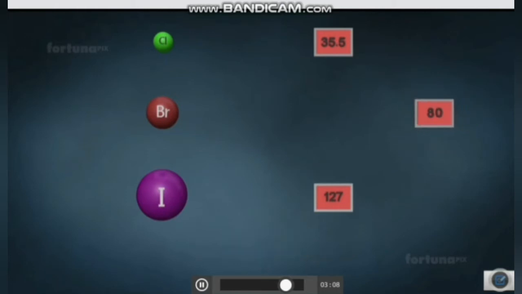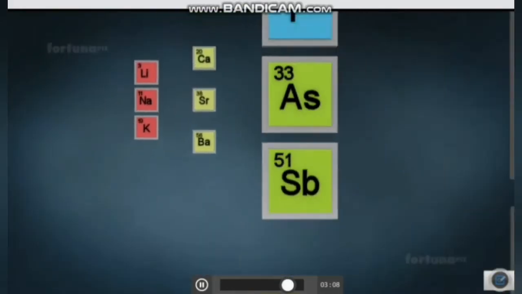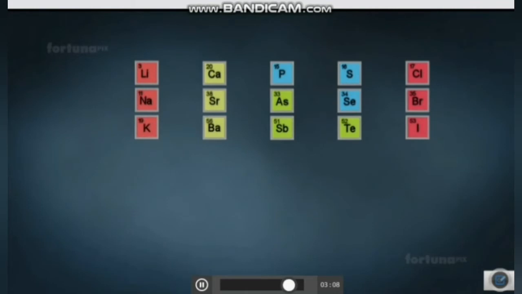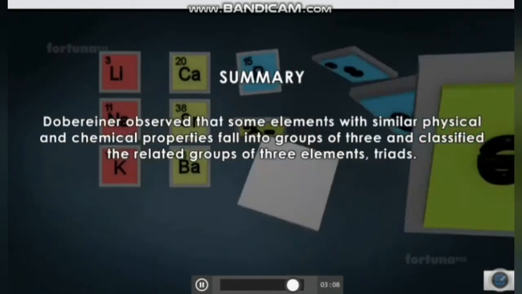Now the law of triads, though it is not for all the elements, can be applied to very few elements in the periodic table. So I hope you understood Dobereiner's law of triads, and this is the summary.